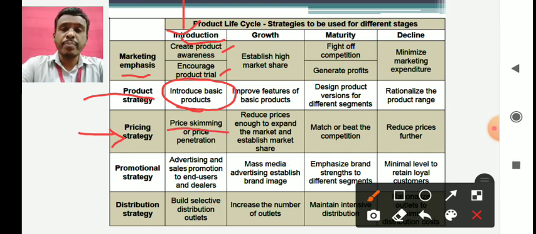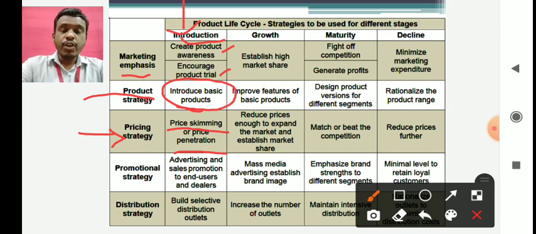It can be either price skimming or price penetration. Now what is price skimming? Suppose you're launching a new innovative product, a technologically advanced upgraded product which is not there in the market, and only your company is making it available for the public. Then you have a competitive advantage because none of your competitors is ready to give the quality or the features that you are giving in your product.